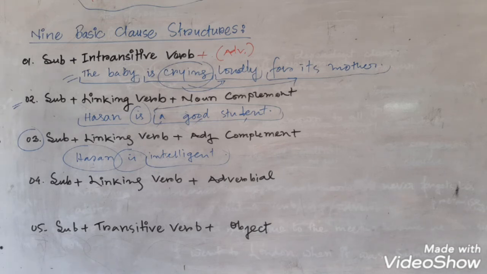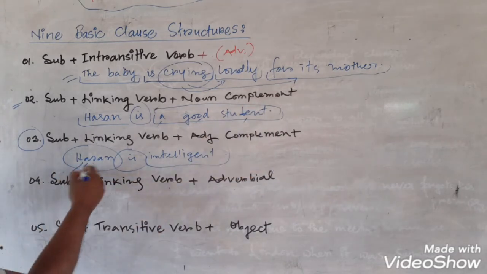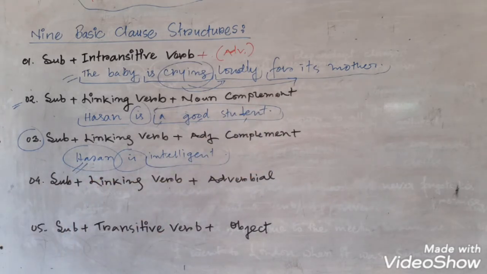So here for mosques is a prepositional phrase and it is an adverbial. And it is an additional part as well, so I have not mentioned it in the structure. You can add adverbials with any of the structures. You can modify this in any way you like. So in this way, you can enlarge these sentences or clauses by adding modifiers.